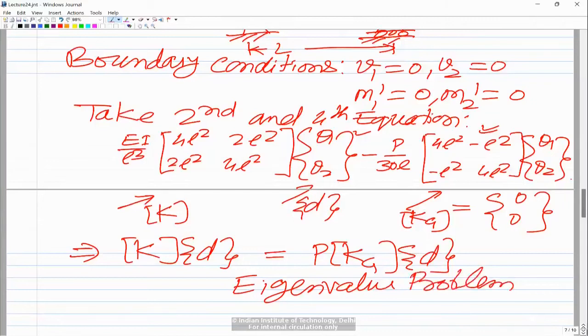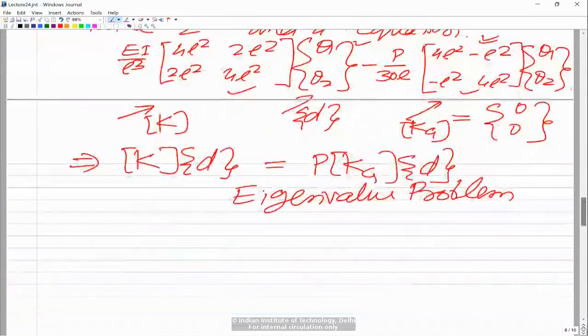Now as far as the solution is concerned, if you look at this equation, essentially you can combine this and this together, so you have an equation in theta 1 and theta 2, and the right hand side is 0, so this is essentially a homogeneous equation. So for the non-trivial solution, that is for a non-zero solution of D, the determinant of the coefficient matrix must be equal to 0. That is how you get the eigenvalues. So you need to set up the characteristic equation, and the characteristic equation comes from equating the determinant of the coefficient matrix to 0 in a set of homogeneous simultaneous equations.